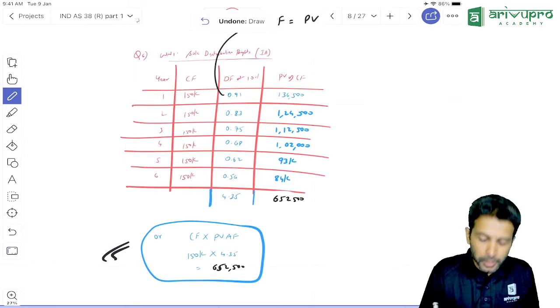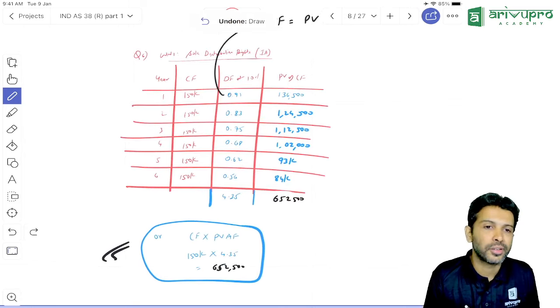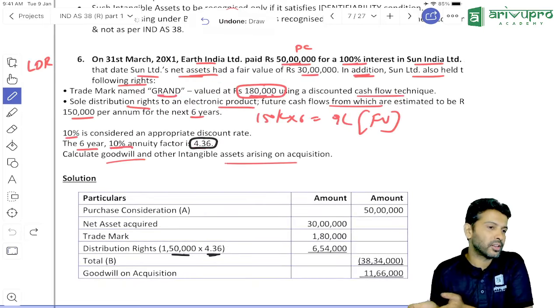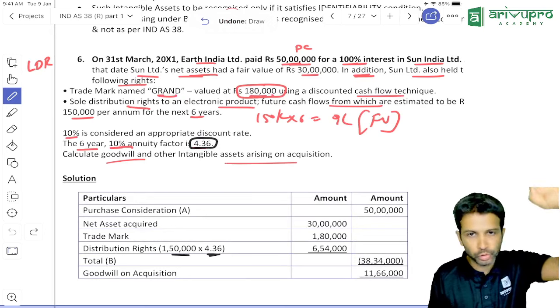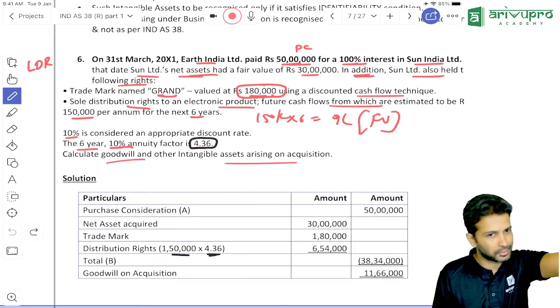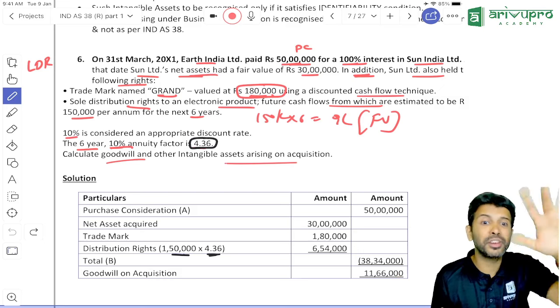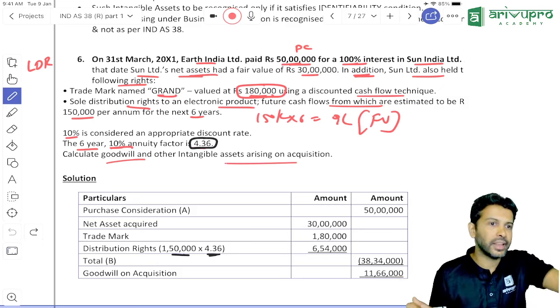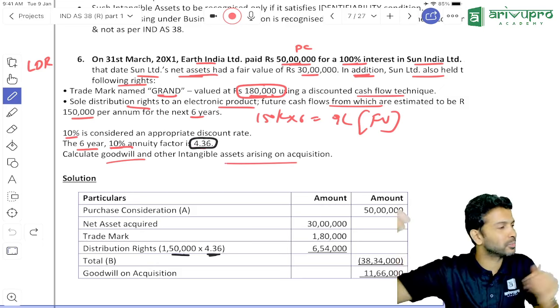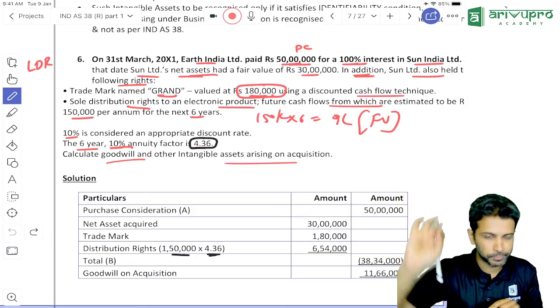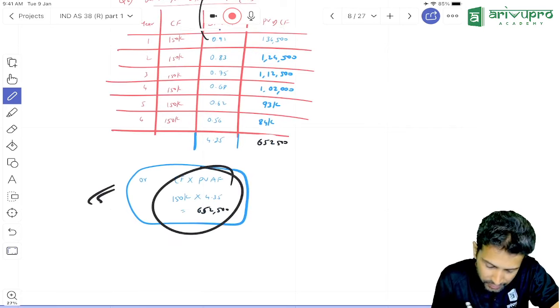Why? Because this is PVIF. But did they give you PVIF in the question or specifically they gave PVAF? When PVAF is given, you will have to use that shortcut method only and get the answer. Otherwise, if there is any round off error, you lose marks, because they have given you the data. If there is no data, then if you round off or take 2, 3 or 4 decimals, it is fine. But when they give you, you should take the exact one. So in this problem, we will compulsorily use this.